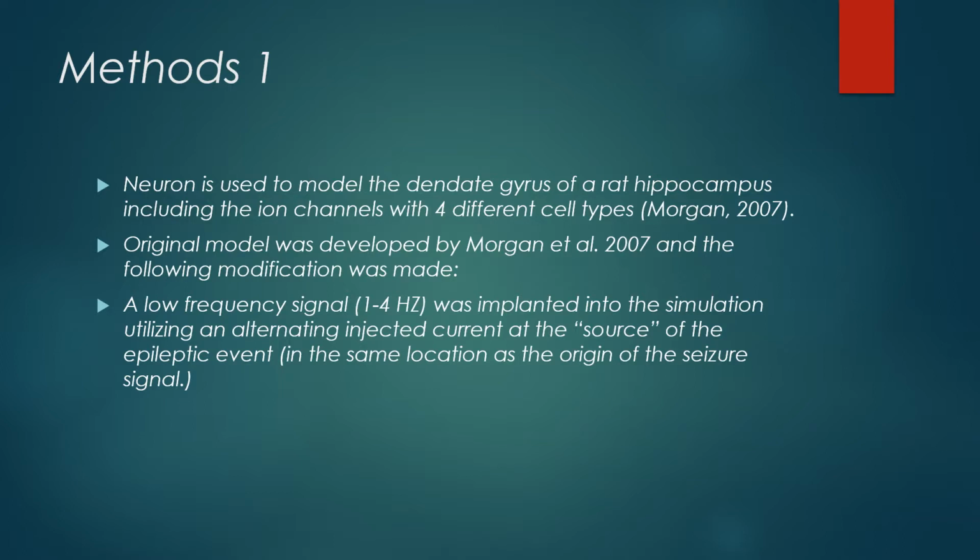NEURON program was used to model the dentate gyrus of a rat hippocampus, including the ion channels with 4 different cell types. The original model was developed by Morgan in 2007, and the following modification was attempted. A low-frequency signal, which is 1 to 4 Hz, was implanted into the simulation utilizing an alternating injected current at the source of the epileptic events, in the same location as the origin of the seizure signal.